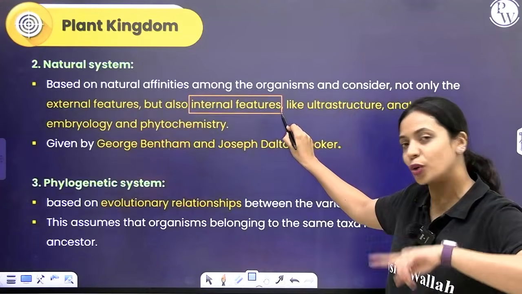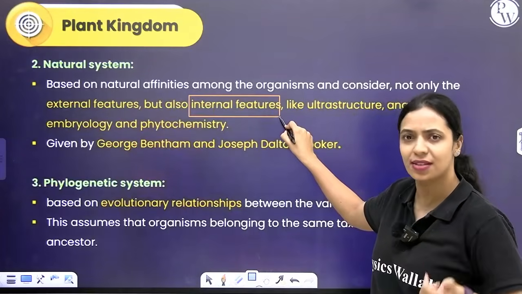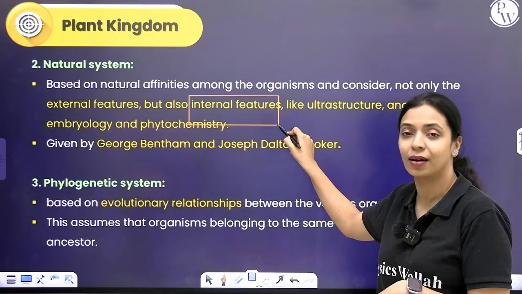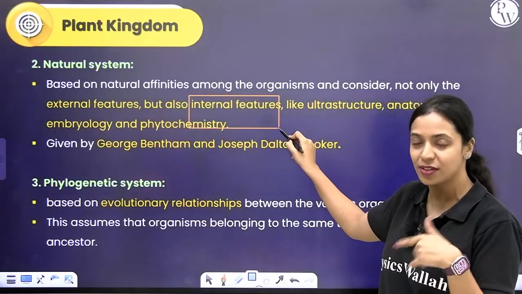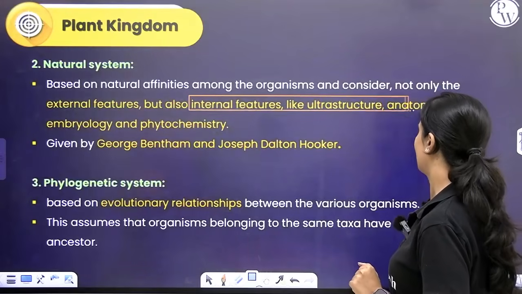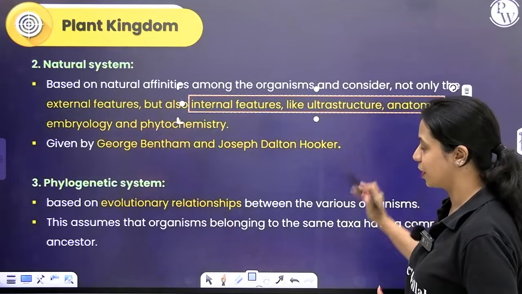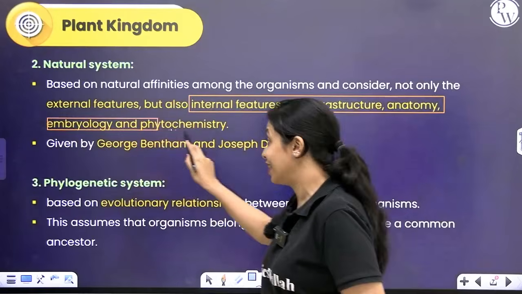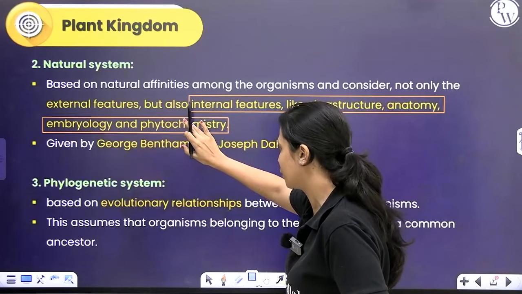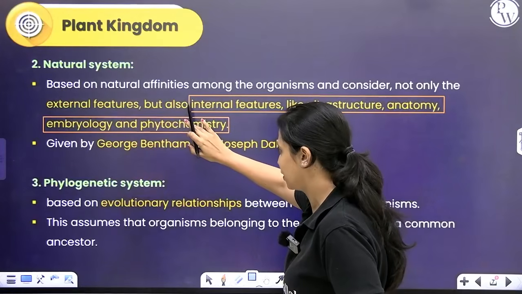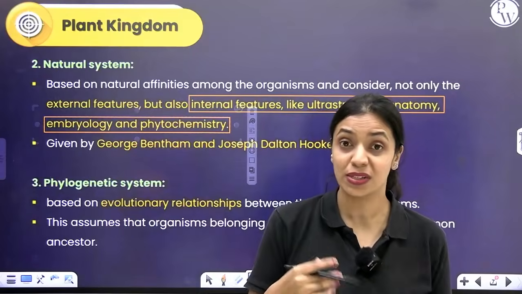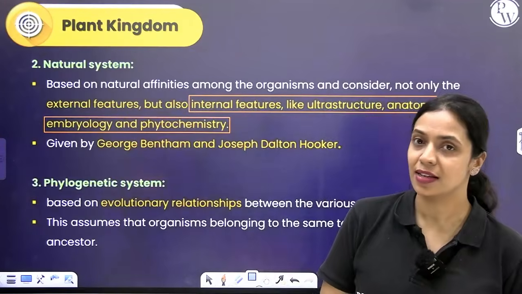They cut inside the plant, looked at how different tissues are arranged, how the xylem is arranged, how the phloem is arranged, how the cortex is, whether there is a hypodermis. They looked at the internal structure of plants and also used that information for classification. They used ultrastructure, anatomy, internal features, pretty much the same thing. How does development of the embryo happen? What kind of chemicals does this plant have? Does it have any specific type of alkaloids or anything that I should be concerned about? Those sorts of things they considered and used that information also to classify plants.